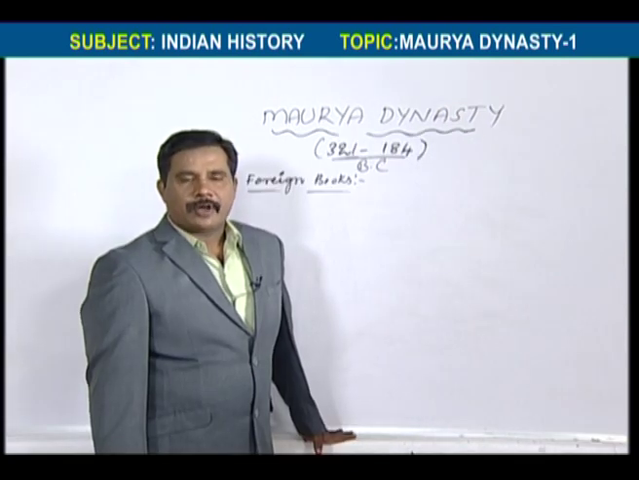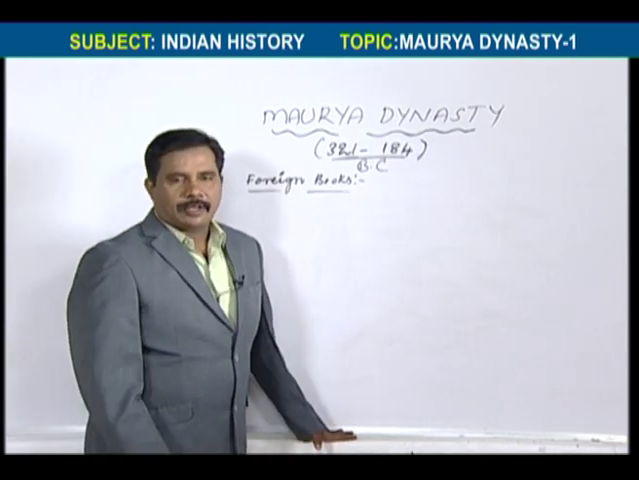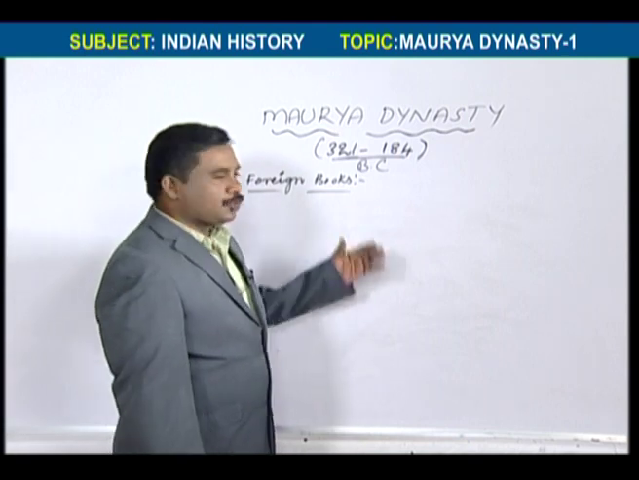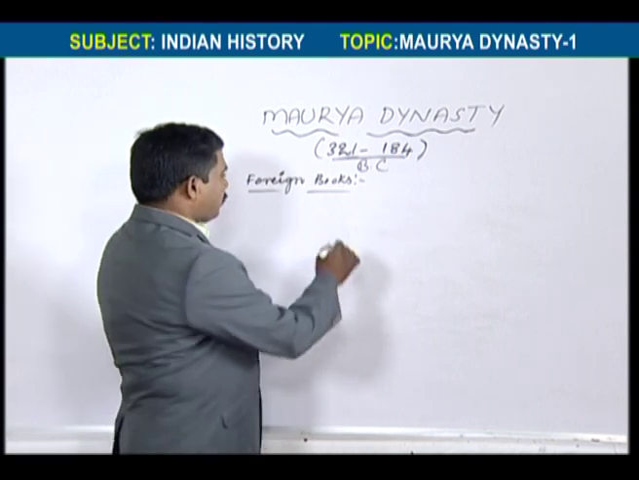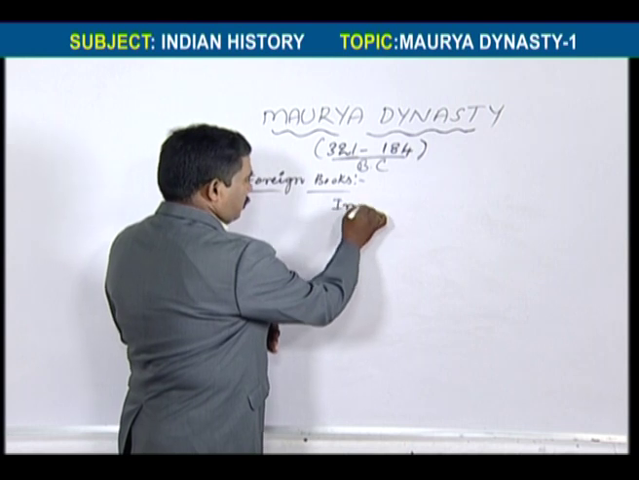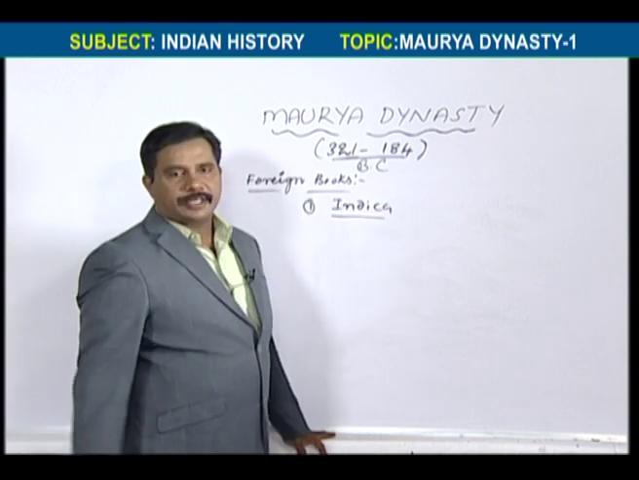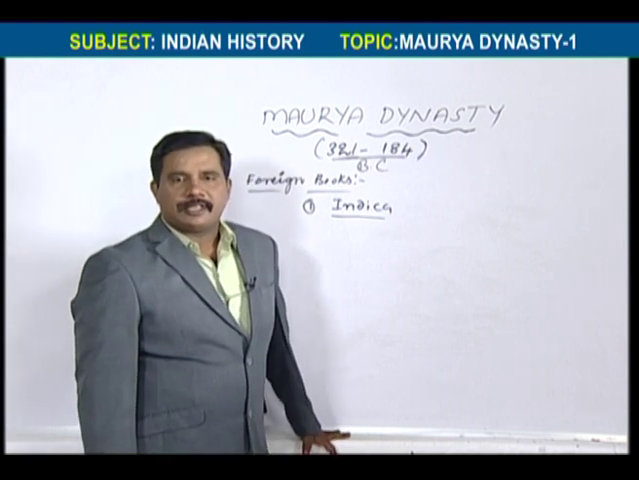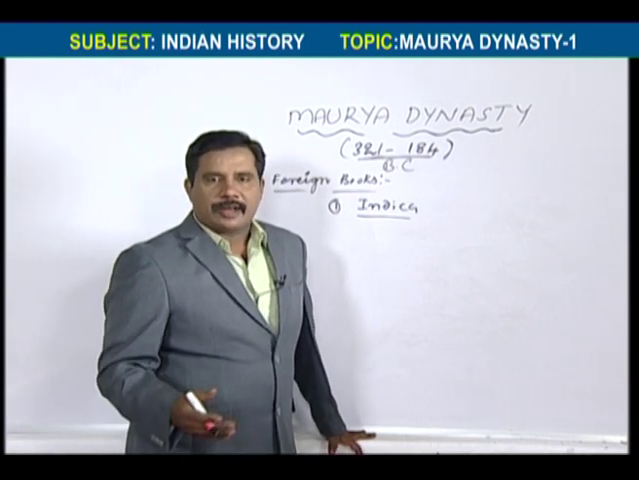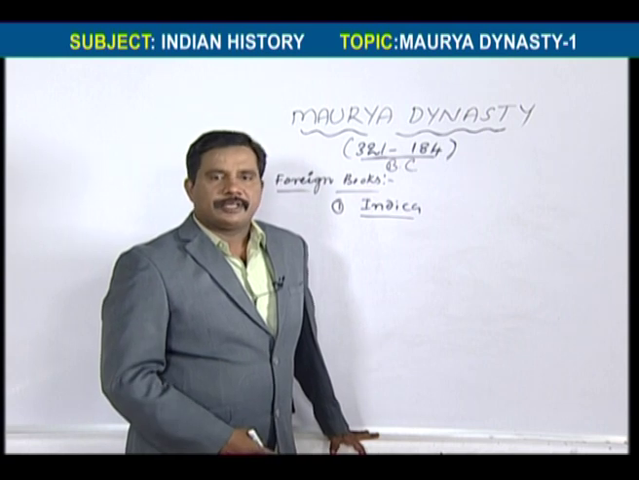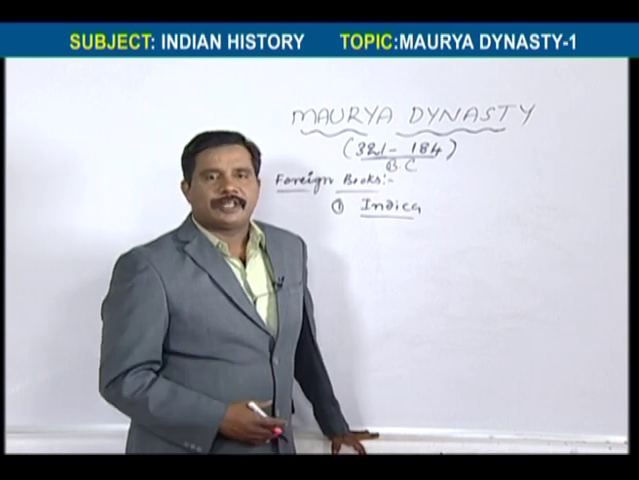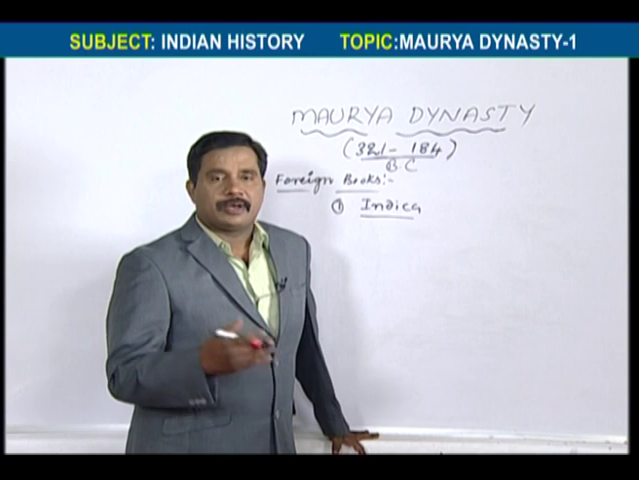Regarding foreign books, there are so many foreign books regarding the history of the Mauryas. First of all, here we have Indica. This is the most important book, written by Megasthenes. Megasthenes was the traveler or a messenger of Seleucus Nicator. He was in the period of Seleucus Nicator. He visited Chandragupta Maurya's court.